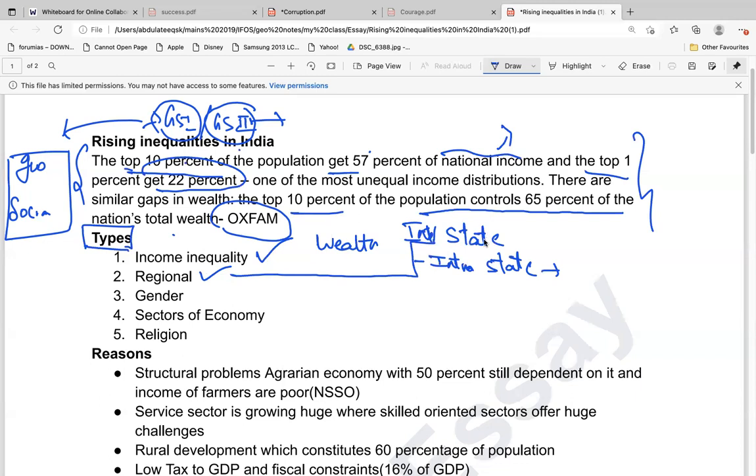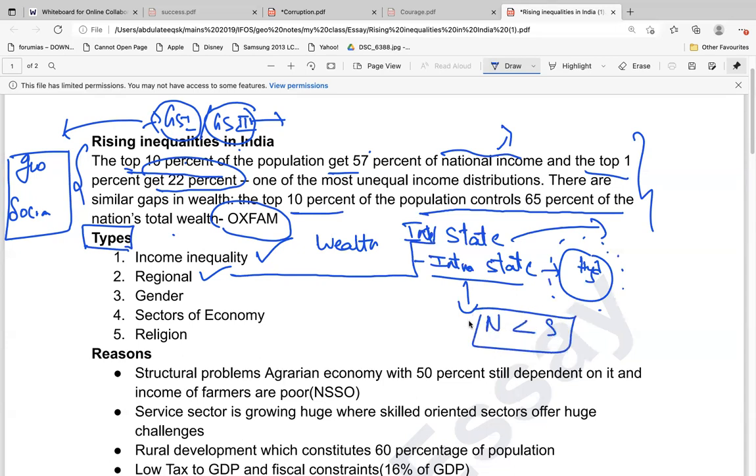Even if you consider the present example, within Telangana, only Hyderabad is considered to be developed, while the surrounding areas are not well developed. Now, interstate disparity means consider your South Indian states like Karnataka, Tamil Nadu. These states are more developed than Jharkhand, Bihar, these kind of states. And even intrastate, within Karnataka, the northern part is less developed than the southern part. There can also be broader regions, like north versus south.